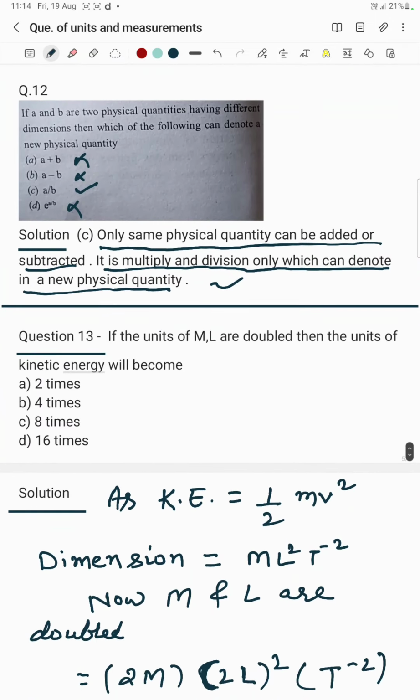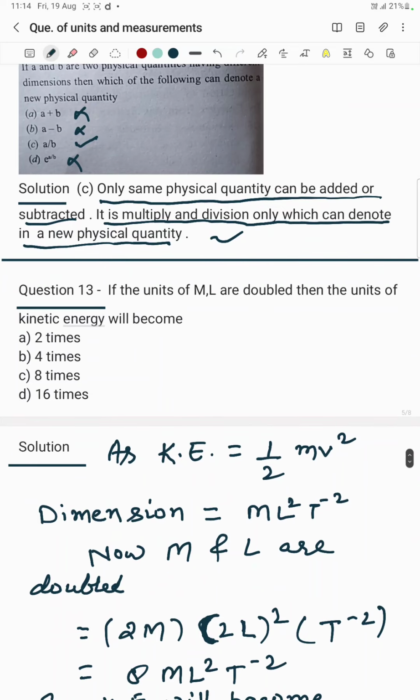Question number 13 says, if the units of M and L are doubled, then the units of kinetic energy will become what? So as we know, kinetic energy is equal to half mv square. So the dimension is equal to ML square T minus 2.